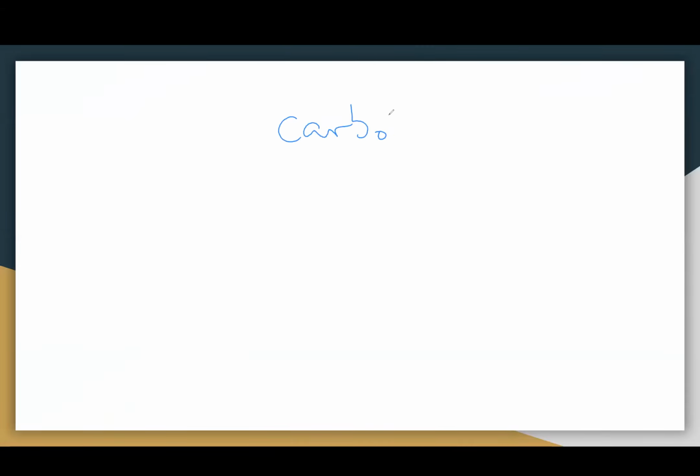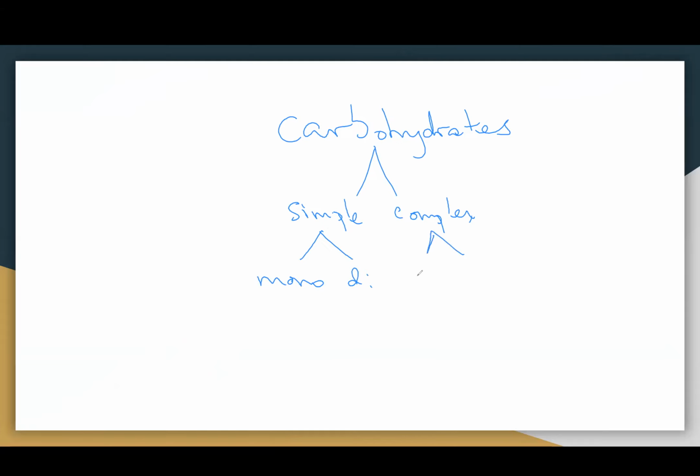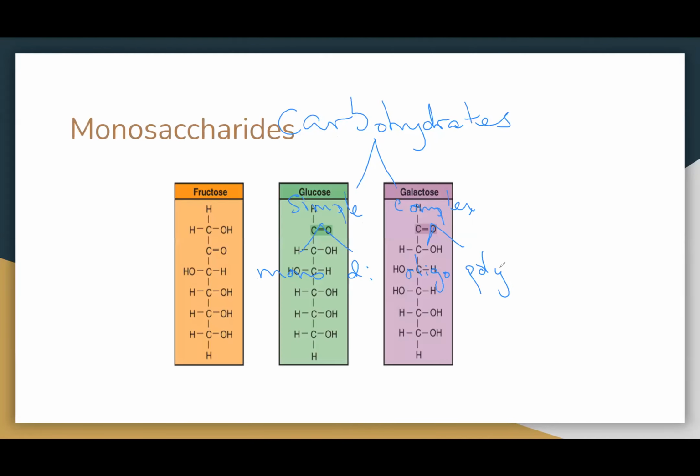Carbohydrates are substances made up of carbon, hydrogen, and oxygen in a 1 to 2 to 1 ratio. They can be divided into two categories: simple and complex carbohydrates. Simple carbohydrates include monosaccharides and disaccharides. Complex carbohydrates are made up of oligosaccharides and polysaccharides. Simple and complex carbohydrates differ in the amount of sugar units that they are made up of.